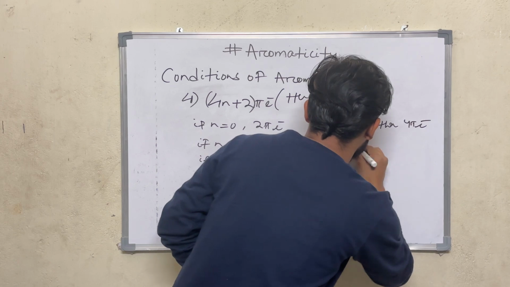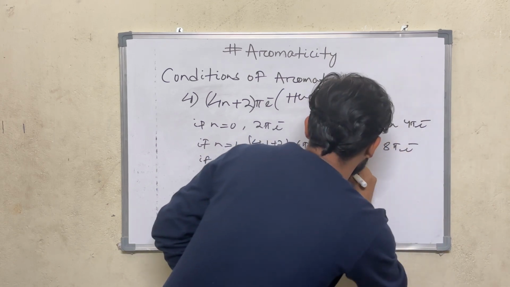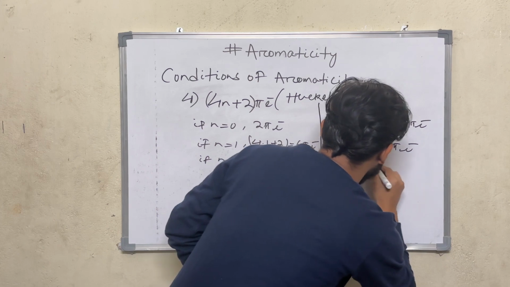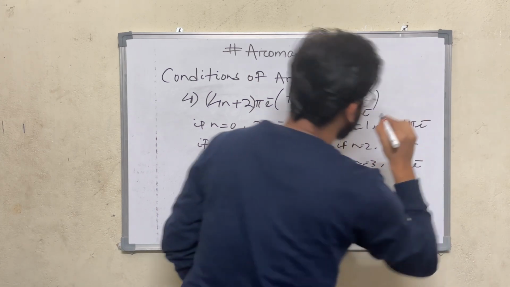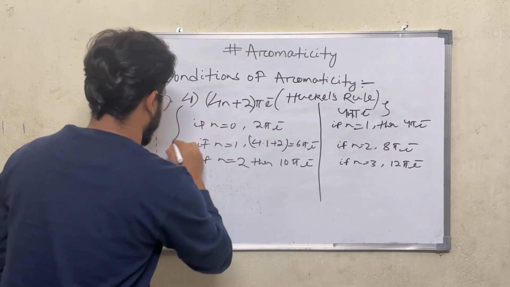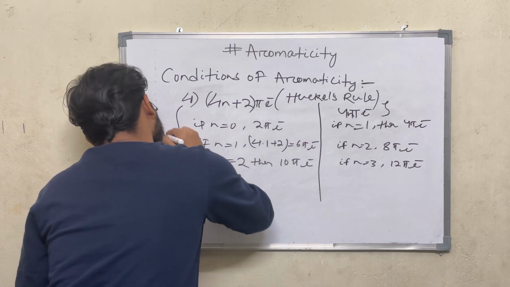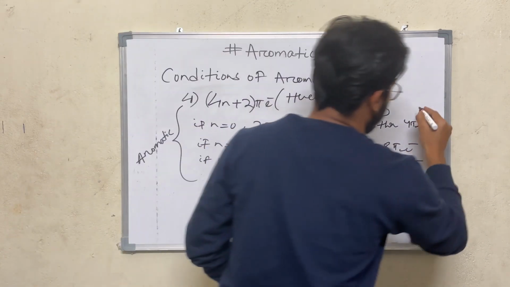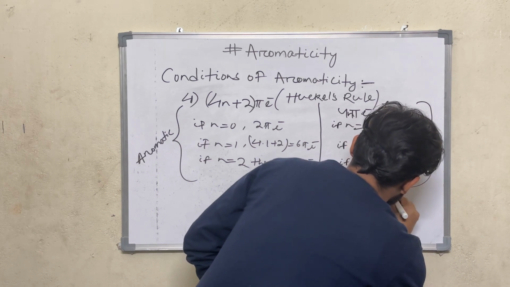If n is equal to 2, then 8 pi electrons. If n is equal to 3, then 12 pi electrons. Then the compound is said to be anti-aromatic.